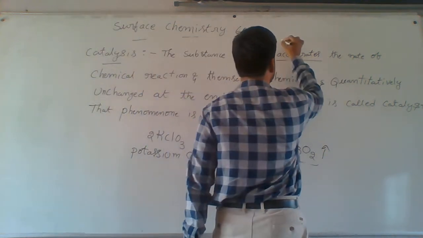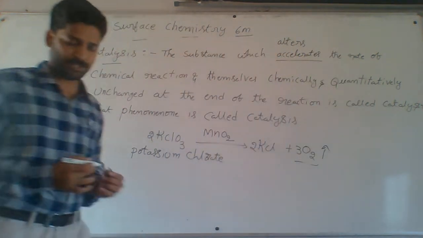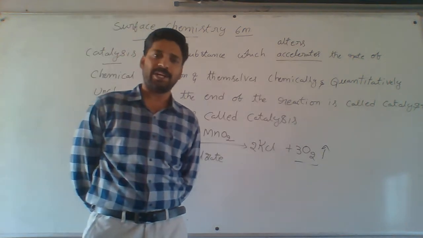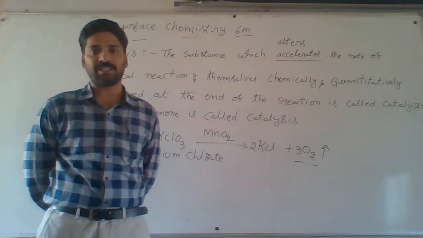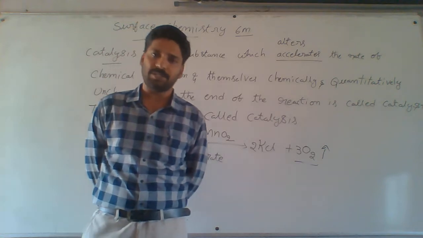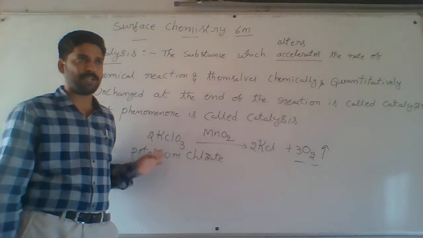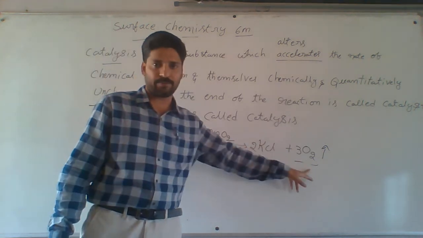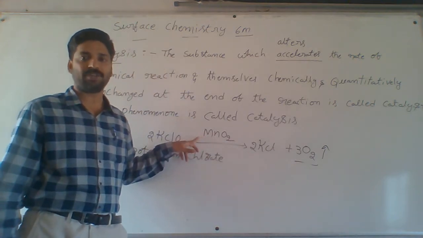Actually, instead of accelerates, the correct word to use is alters. There are two types of catalysts: positive catalyst and negative catalyst. A positive catalyst is a substance which increases the rate of the reaction, and that phenomenon is called positive catalysis. For example, in the decomposition of potassium chlorate into KCl and O2, MnO2 increases the rate of the reaction, which is positive catalysis.